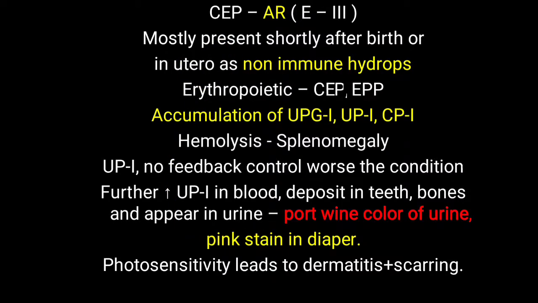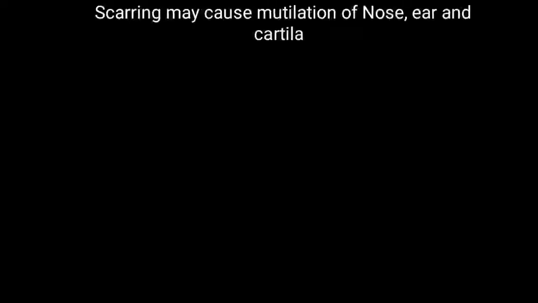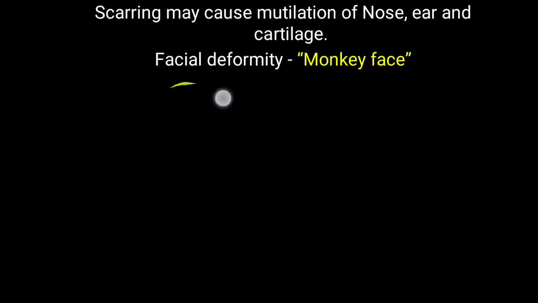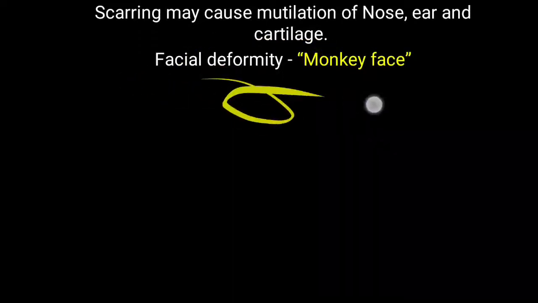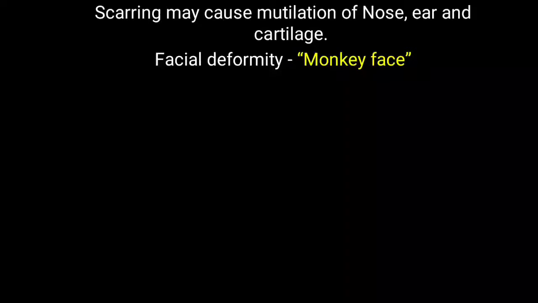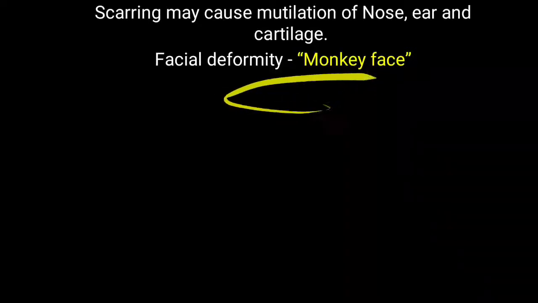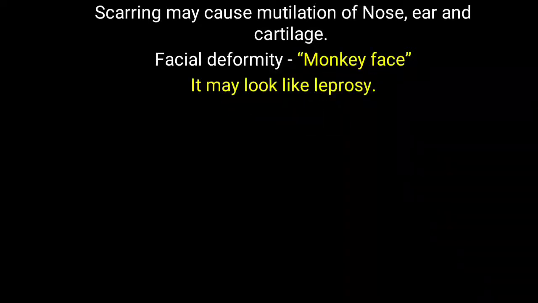Further, photosensitivity leads to dermatitis and scarring, and excessive dermatitis and scarring is seen particularly over the nose and ear, as well as the face. The nose, ear, and cartilage are affected due to the scarring, and that can lead to mutilation. This facial deformity is sometimes called monkey face. You have to remember this particular name related to congenital erythropoietic porphyria. Sometimes the picture of congenital erythropoietic porphyria is just similar to leprosy.